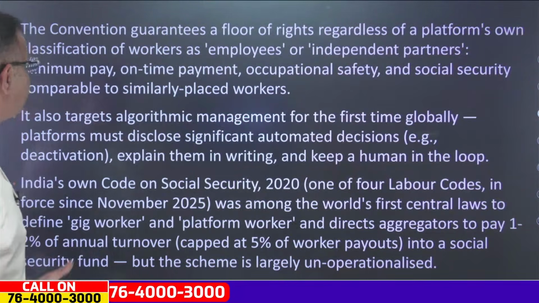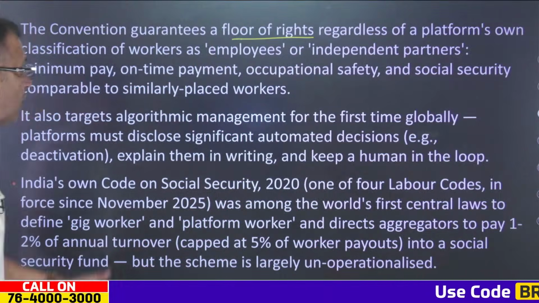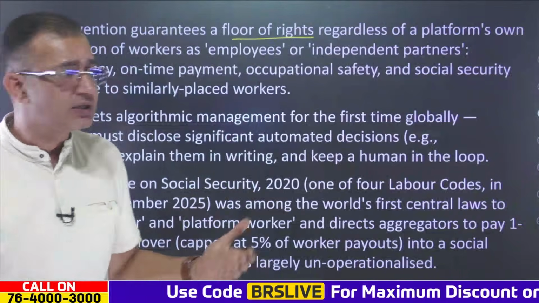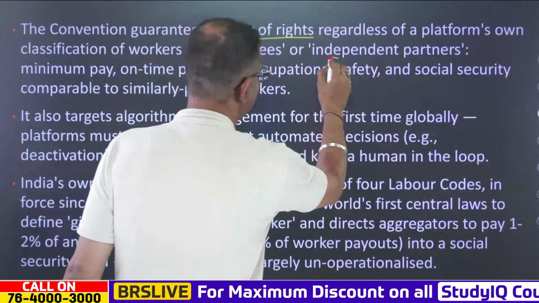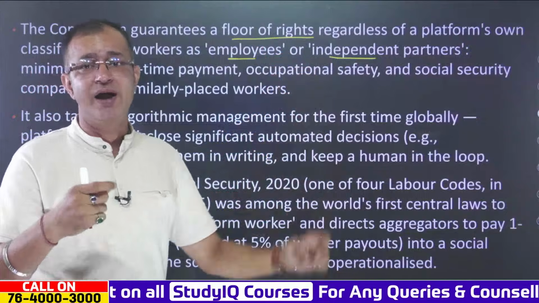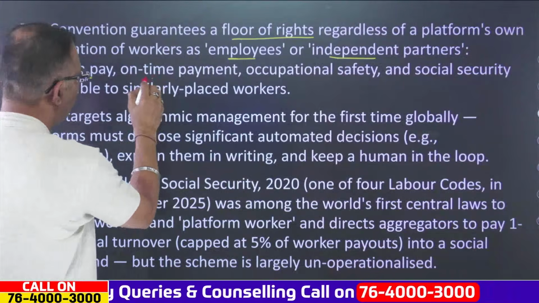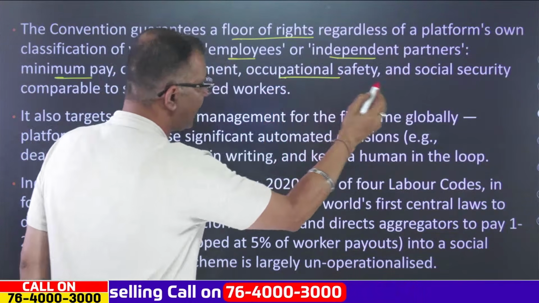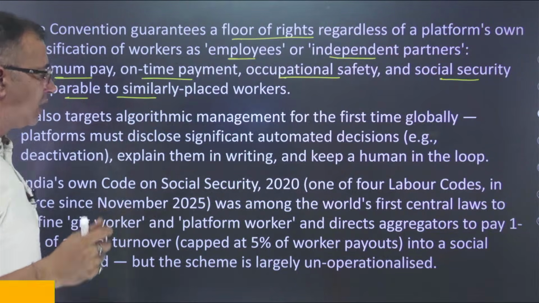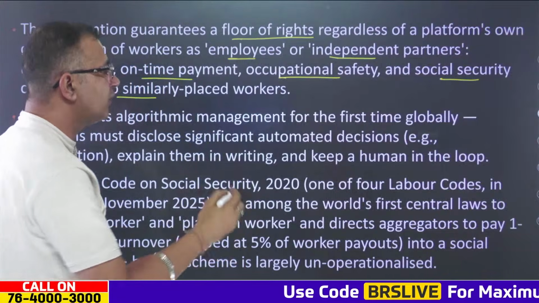Now this is again very important because this convention guarantees a floor of rights regardless of the platform's own classification of the workers, whether the platform classifies the workers as employees or as independent partners. Ultimately there would be a floor of rights provided to these gig or platform workers that will include minimum pay, on-time payment, occupational safety, and social security comparable to similarly placed workers in the formal sectors. Over here it also targets algorithmic management for the first time as well.